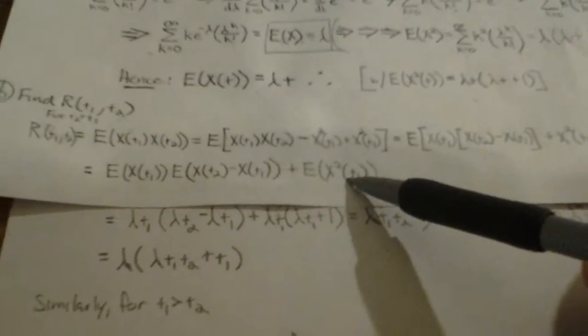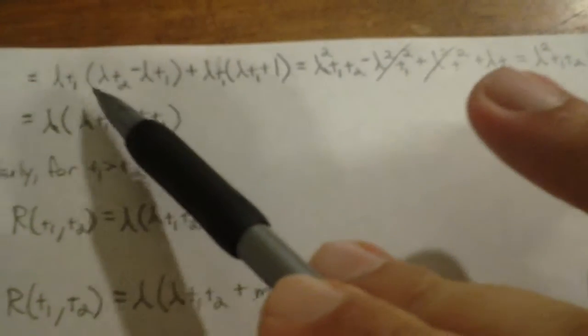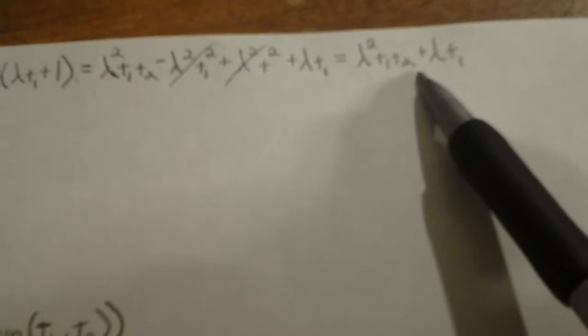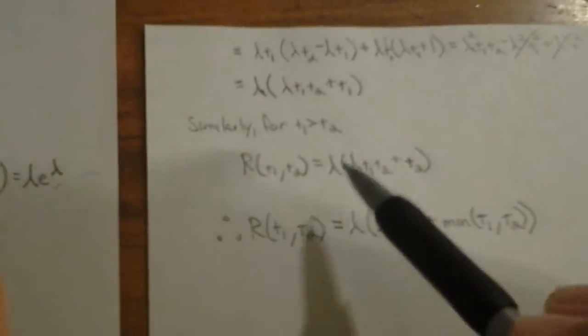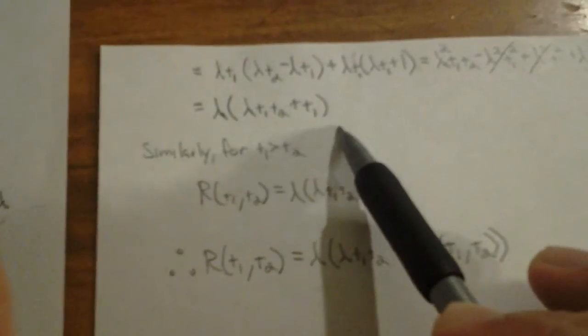And then this term right here ends up equating to that term right there. So if we actually work out all the multiplication, terms actually cancel out, and we end up with lambda squared times the product t1 t2, plus lambda times t1. And that's going to be in the case where t1 is less than t2.